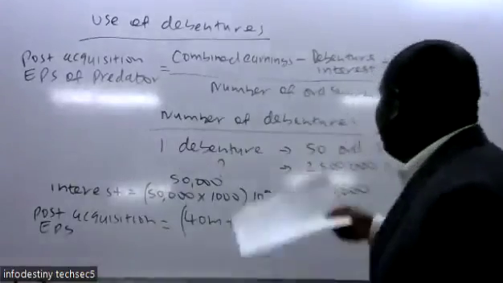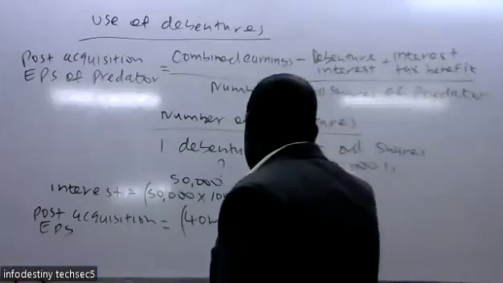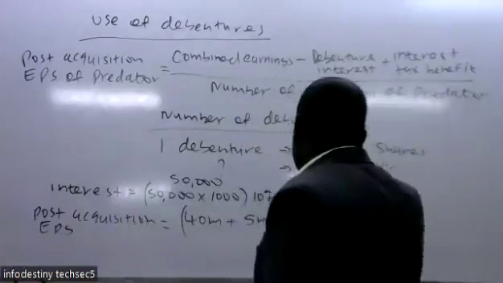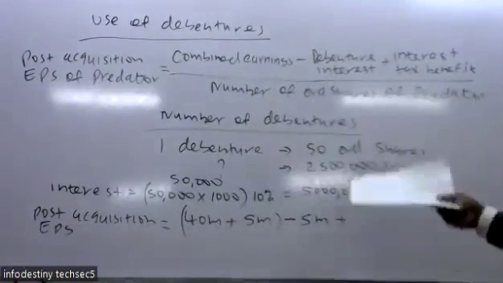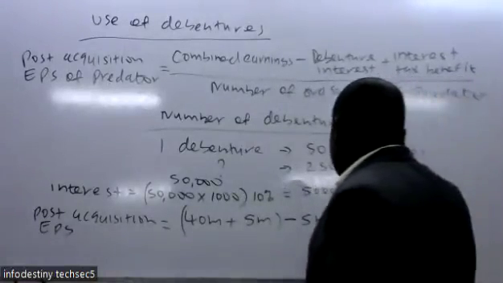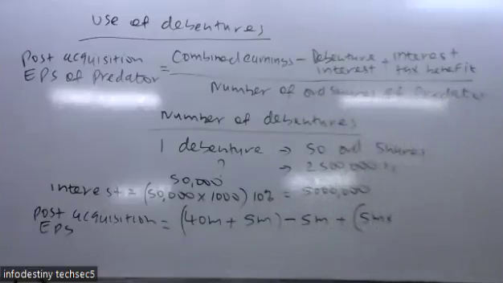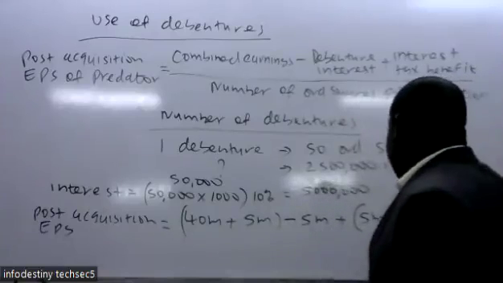You are supposed to less the debenture interest, which is 5 million. Then you add the interest tax benefit. To get the interest tax benefit, you take the 5 million multiplied by the corporate tax, given as 30%, so 0.3.